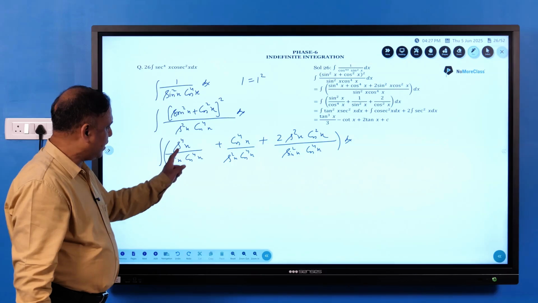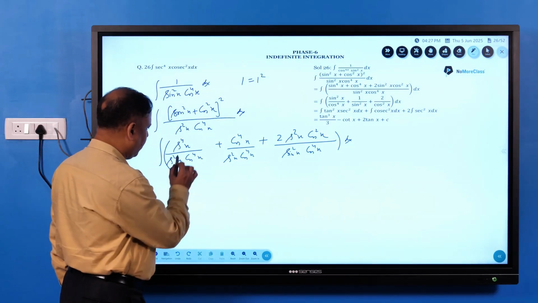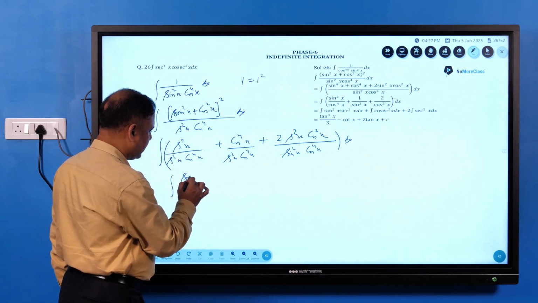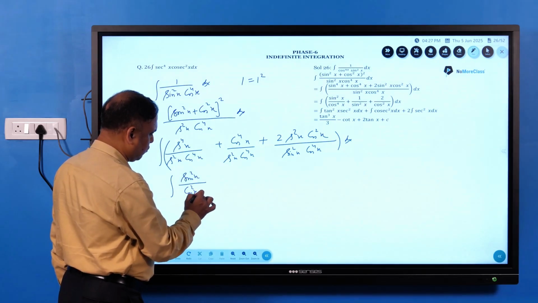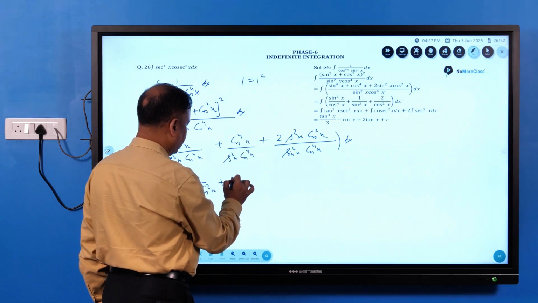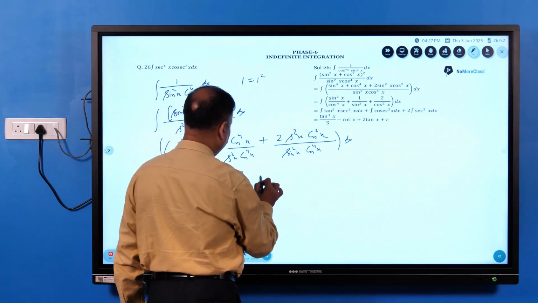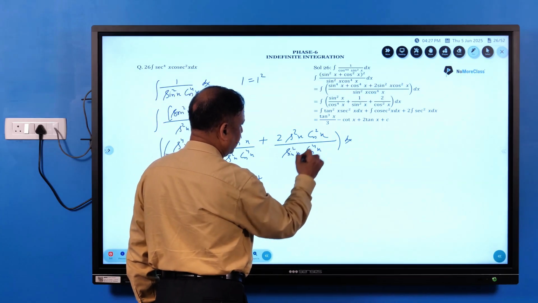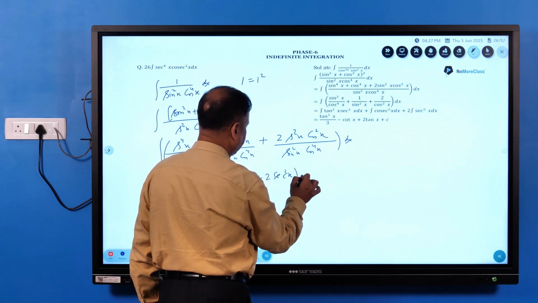Now see, this sin²x will cancel sin²x. So sin²x upon cos²x. Now I can write this as sin²x upon cos⁴x. Cos²x into cos²x, plus cos²x will cancel. So it is cot²x, plus sin²x will cancel, cos²x, plus 2 sec²x dx.